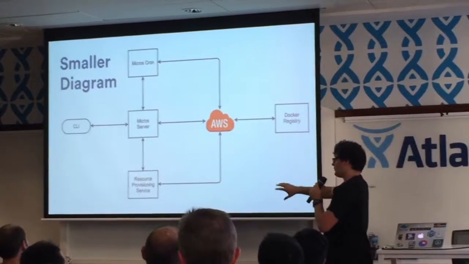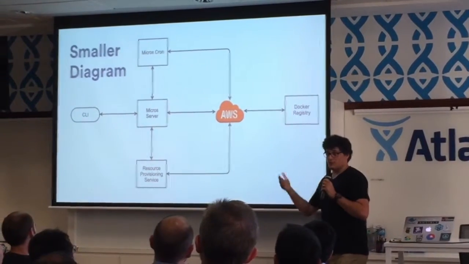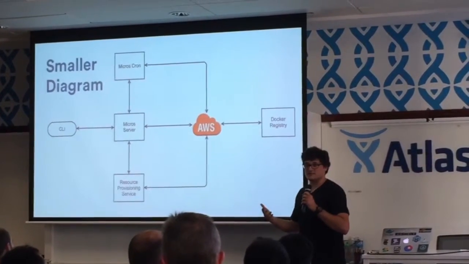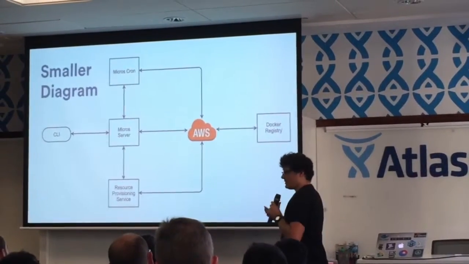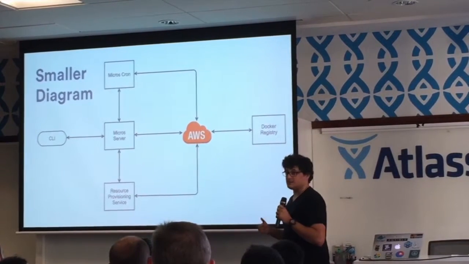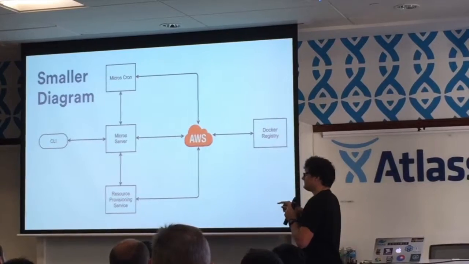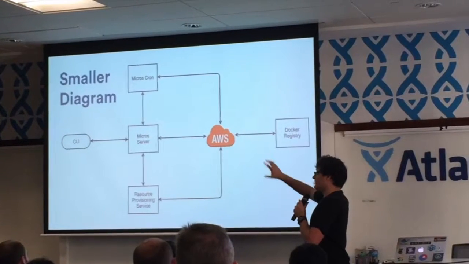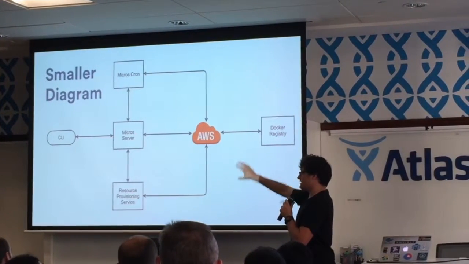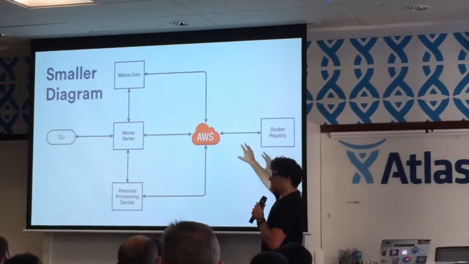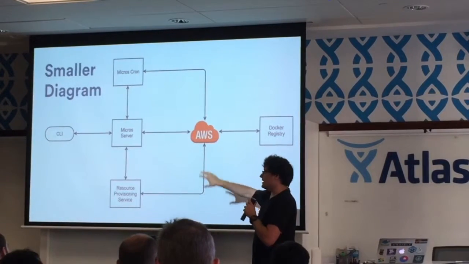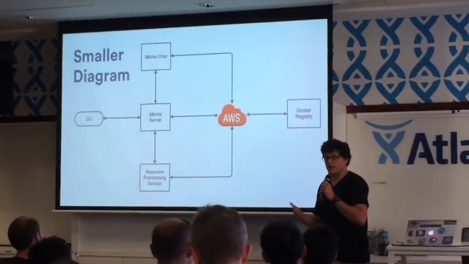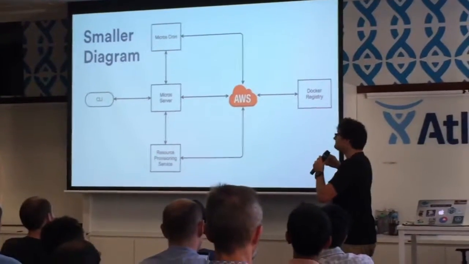In addition to that, we've got a resource provisioning service. We tell most people to try and aim for a 12-factor, stateless, simple application style. And one part of that is that you need backing services like databases. That's where RPS comes in. If someone specifies in their application manifest that they require a database, when they do that first deploy, Micros Server will actually talk to the resource provisioning service, create like an RDS instance or something, and those details are passed back into Micros Server, which will then create the stack and inject all of the connections and IAM roles and things into the actual application to be delivered.